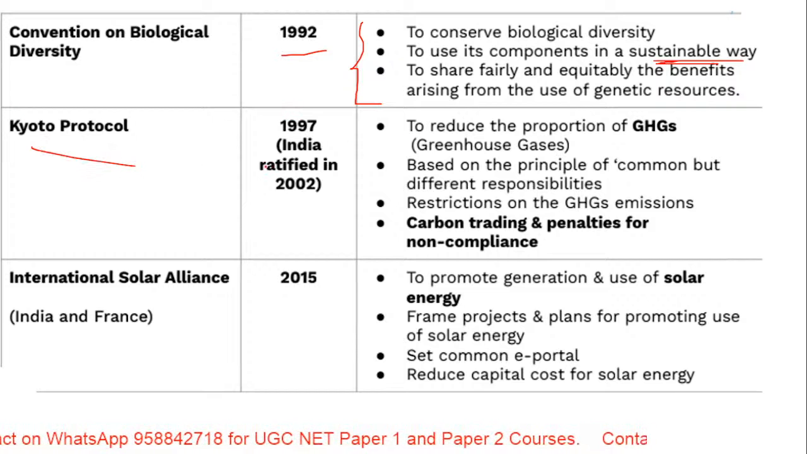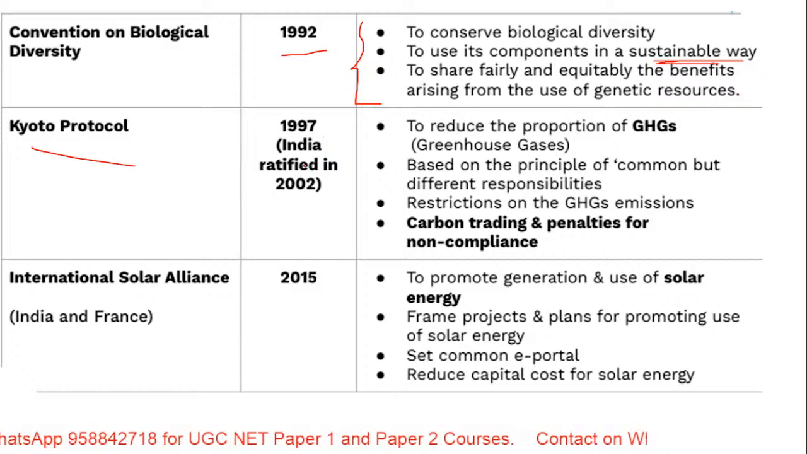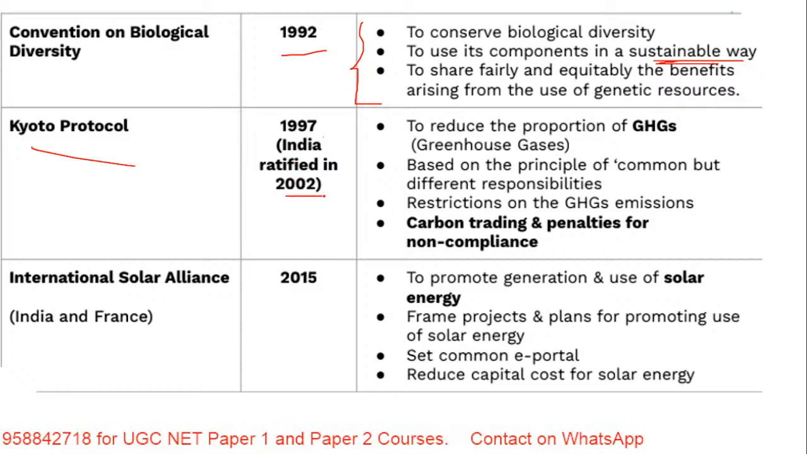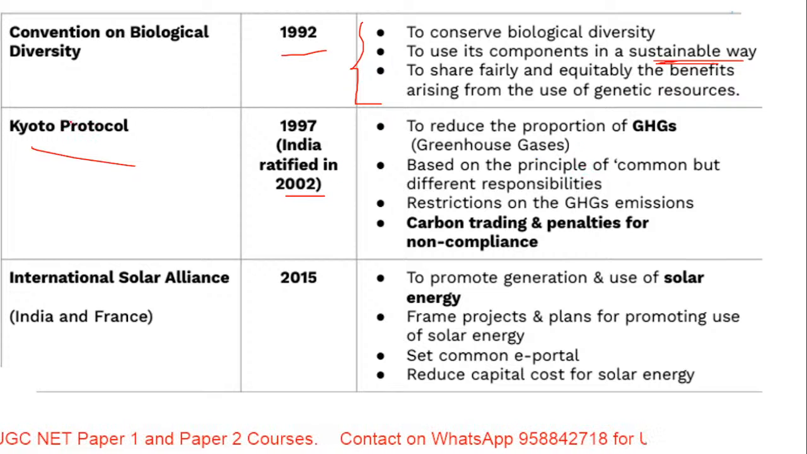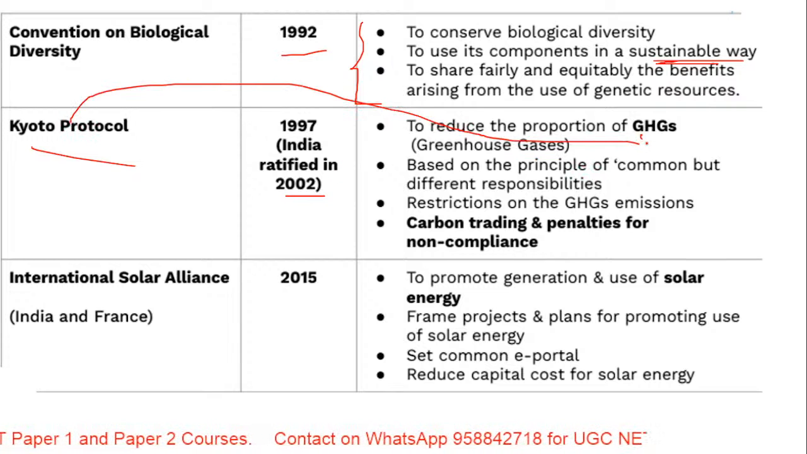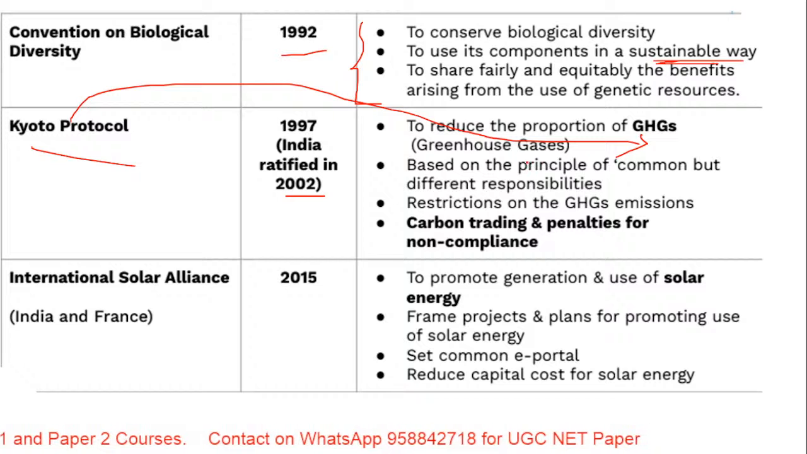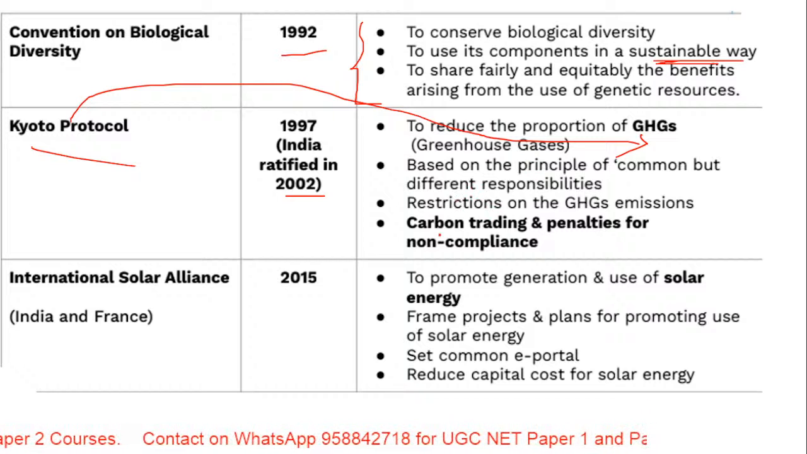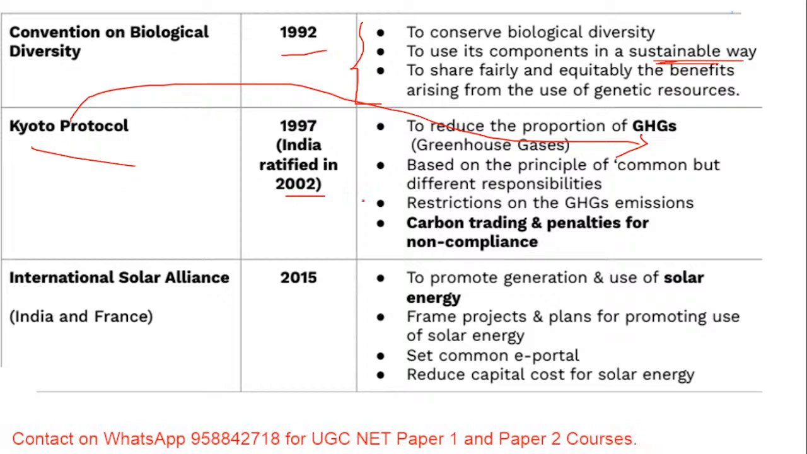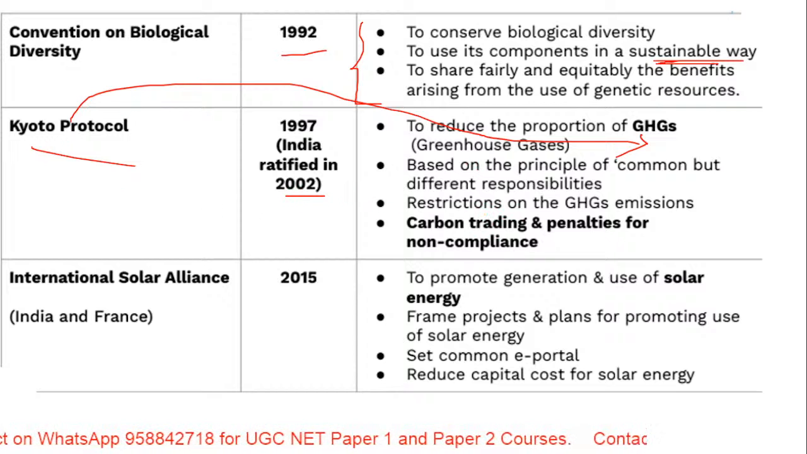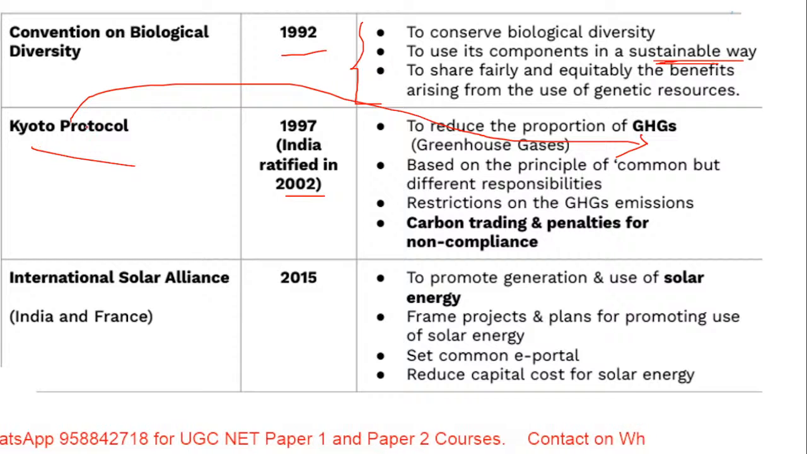When we talk about Kyoto Protocol, that started in 1997. India ratified it in the year 2002. It was with respect to greenhouse gases. For Kyoto Protocol also the keyword is greenhouse gases when it comes to the UGC NET examination. So here it is carbon trading, penalties for non-compliance. If you do not follow the rules and regulations, there are penalties under the protocol.